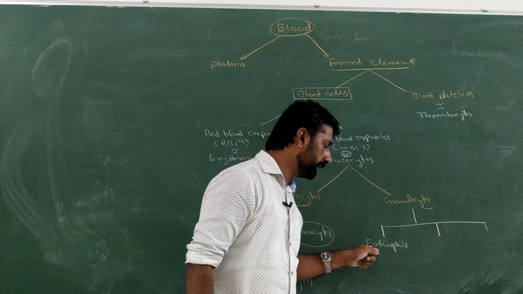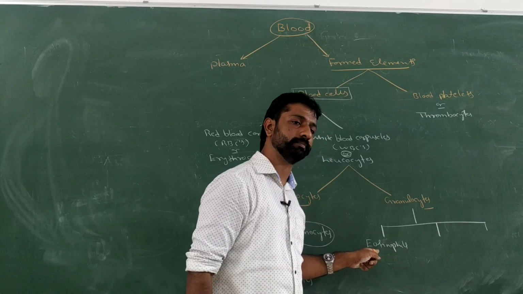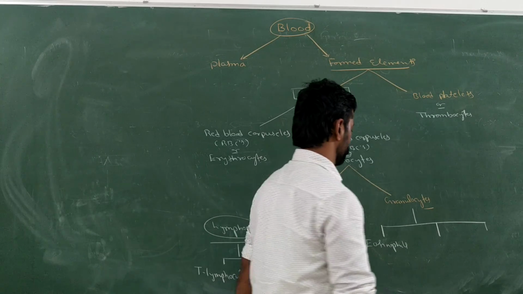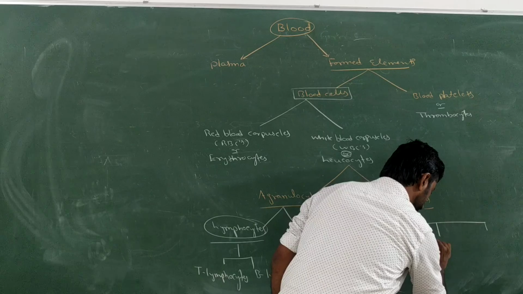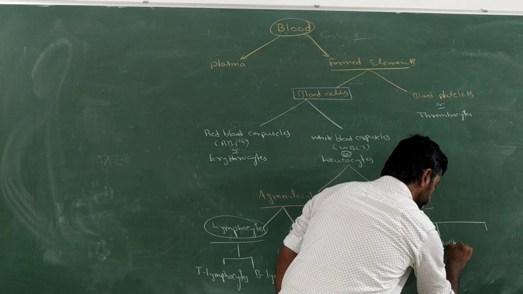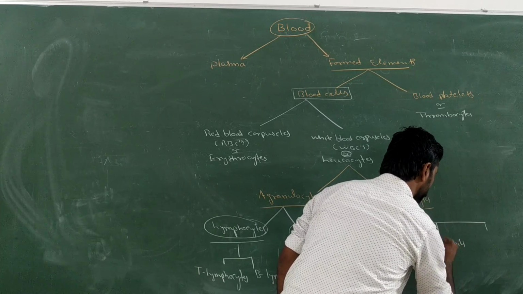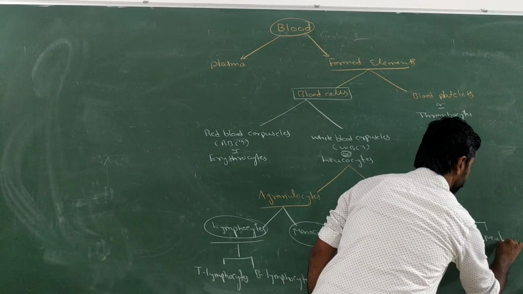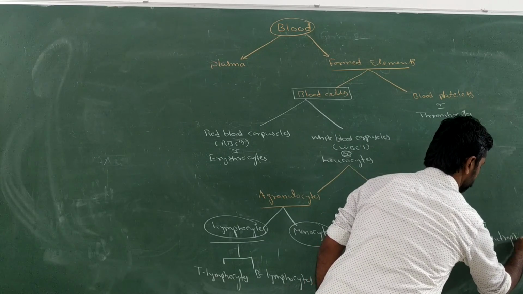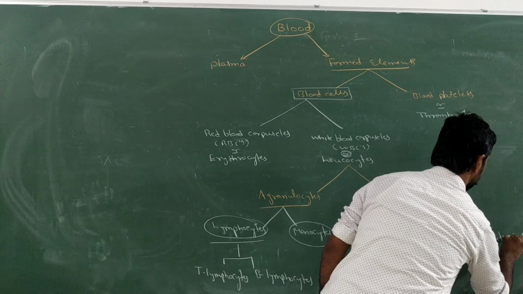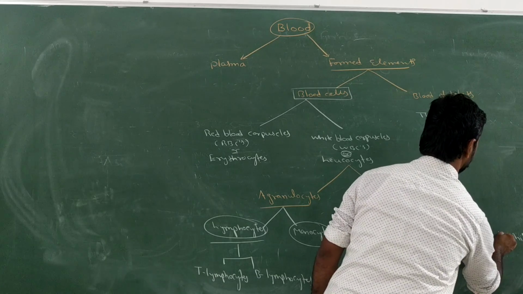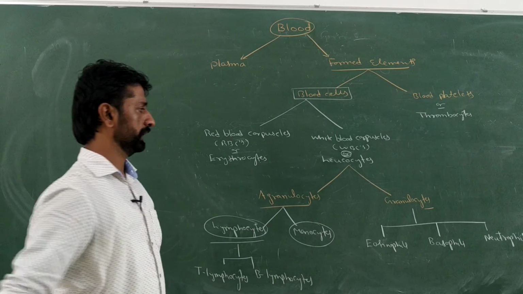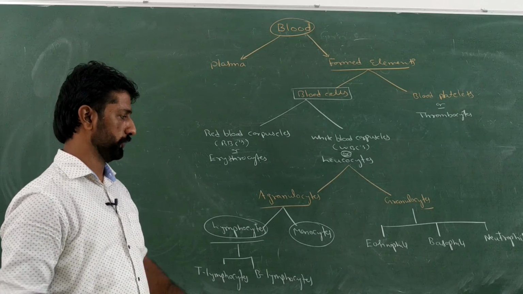Which absorb the acidic stain, what are they called? Eosinophils. Those granulocytes which absorb basic stain, what are they called? Basophils. And lastly, the neutrophils. So these are the three types of granulocytes under the leukocytes.